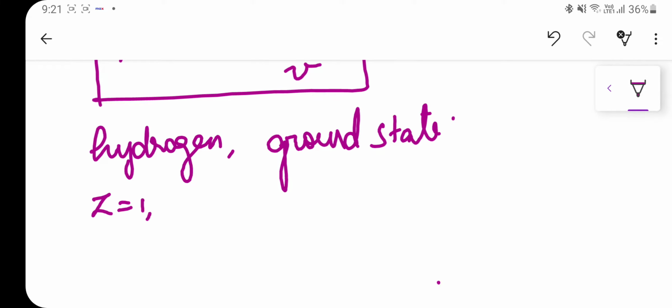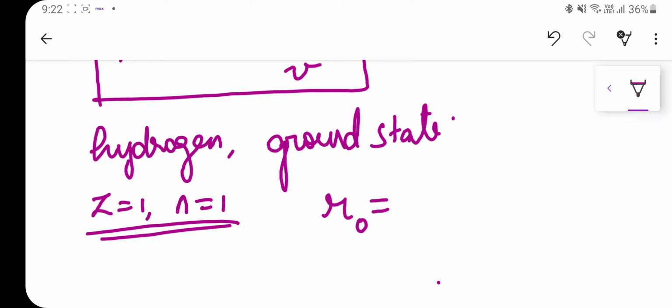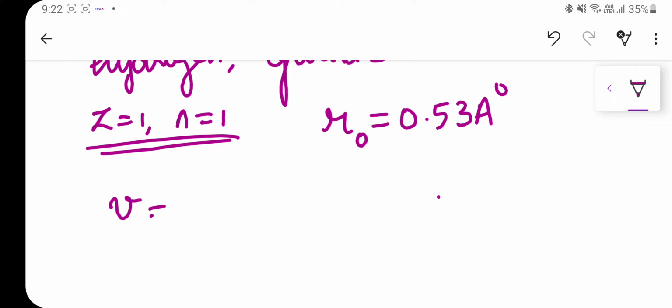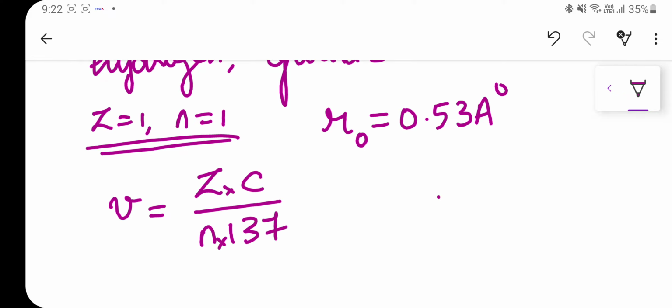So for hydrogen, Z is equal to 1 and it is in the ground state, therefore n is equal to 1. Now the Bohr radius is the radius of the electron in the first orbit of hydrogen atom. We know that it is equal to 0.53 angstrom. And what about the velocity? There is a shortcut formula for velocity, that is v equals Z C divided by n times 137, where Z is the atomic number, C is the velocity of light, n is the number of the orbit, and 137 is the constant.